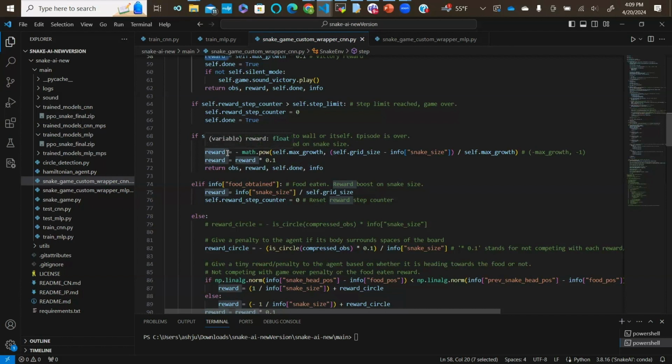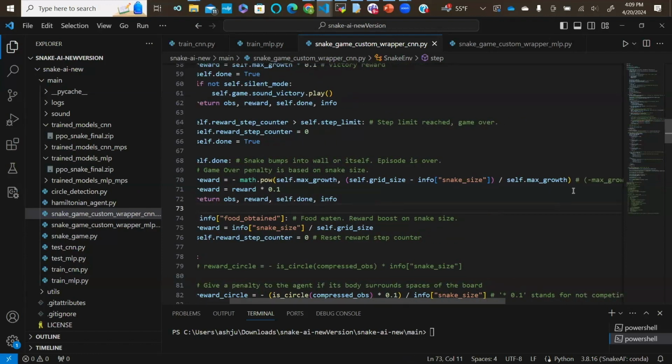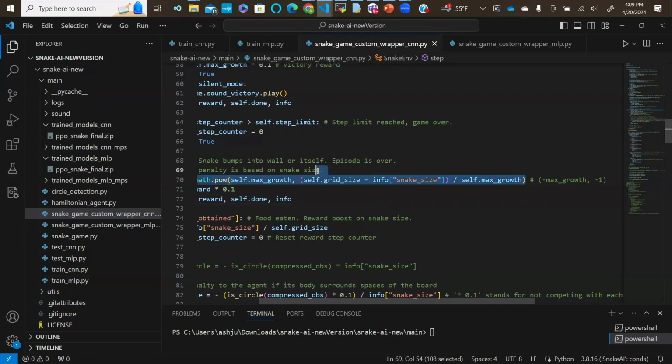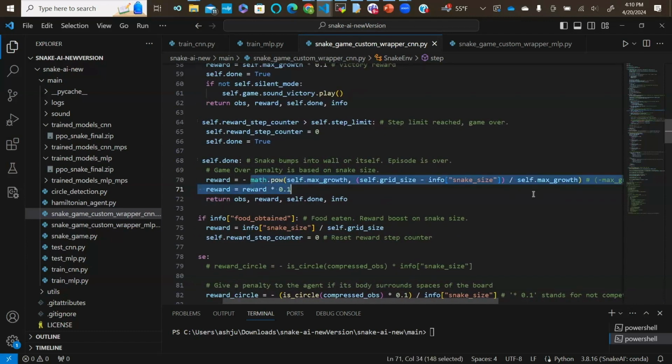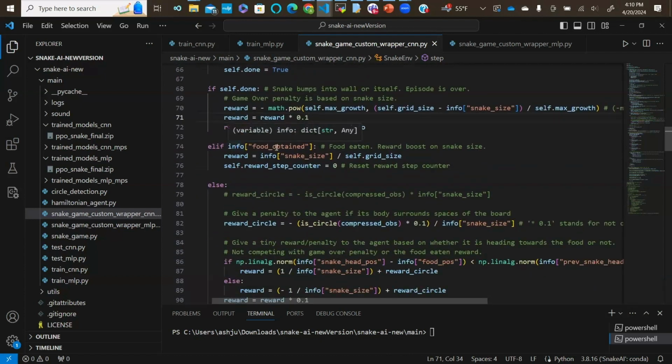So even though we are calling it reward, we have this negative symbol here. If you can see, let me just zoom in a little bit. There we go. Negative symbol here. That shows you that it's a penalty. So we're penalizing by this given equation here, and then again this given equation here. And then again, we're multiplying that by 0.1 and returning that. All right, so the next if statement checks to see if the food obtained Boolean, that input variable that I mentioned before, is true. If so, the snake earns a reward of this given variable here.